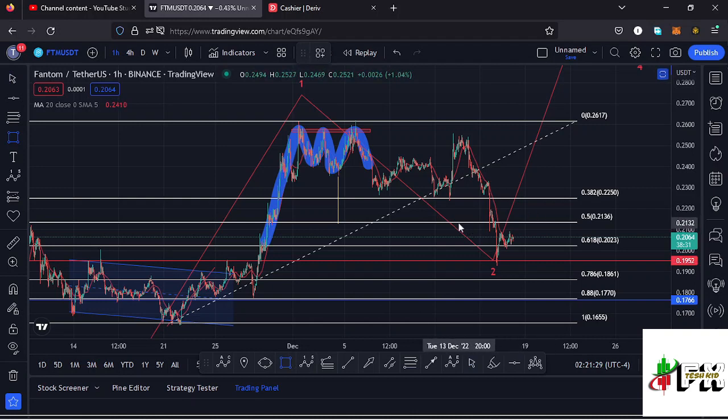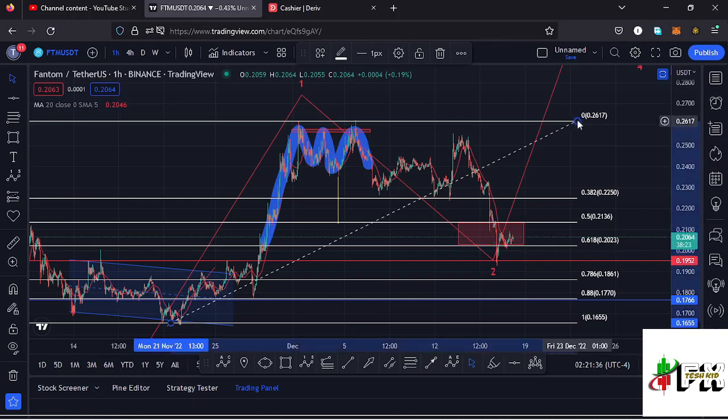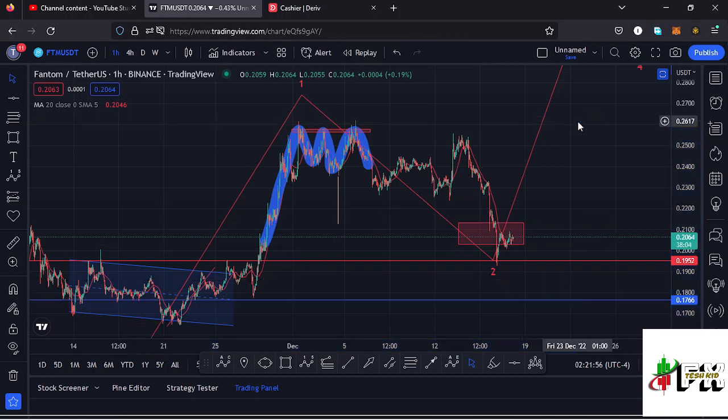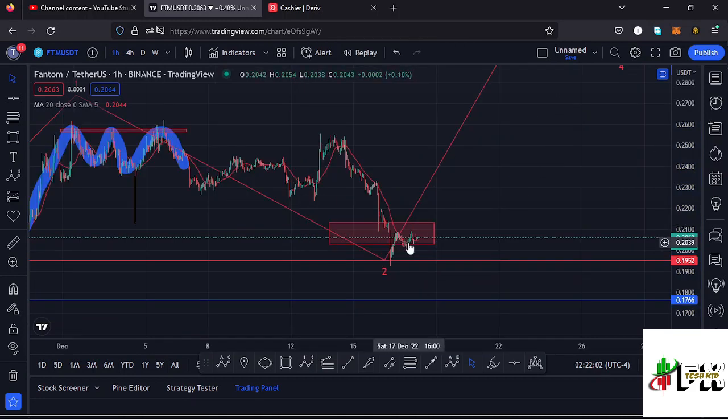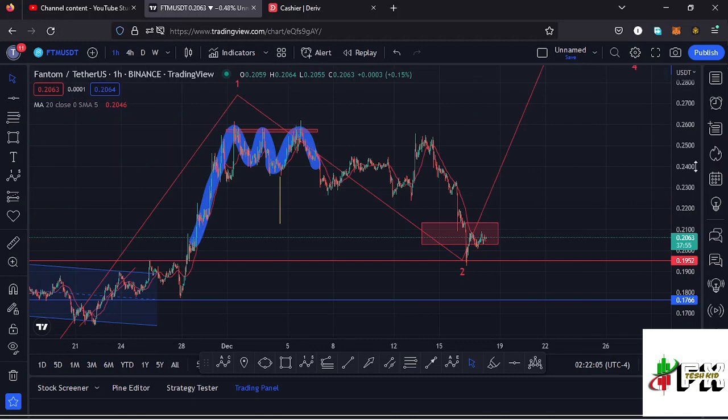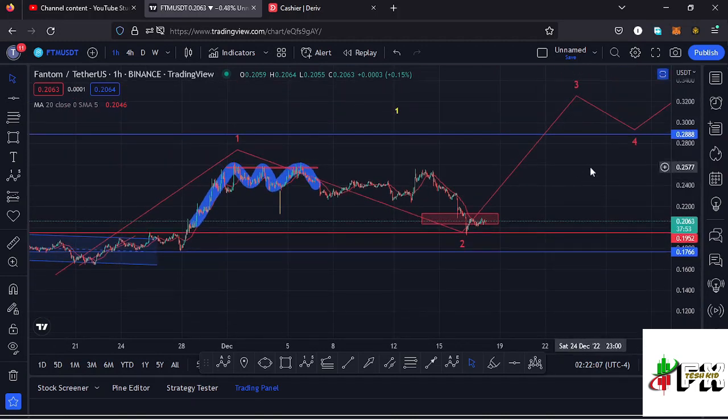We can have it like that, which lies between the $0.2136 mark and the $0.223 mark, and that target area has been fully maximized. We even lost the fib level 0.618 and retraced a little bit lower, but we have not yet managed to get to the fib level 0.78, which perfectly lies at around the $0.18 mark. We are still holding above that key area on the Fibonacci, and that means there are chances that in case Fantom regains that impulsive nature to the upside, we might continue pushing higher